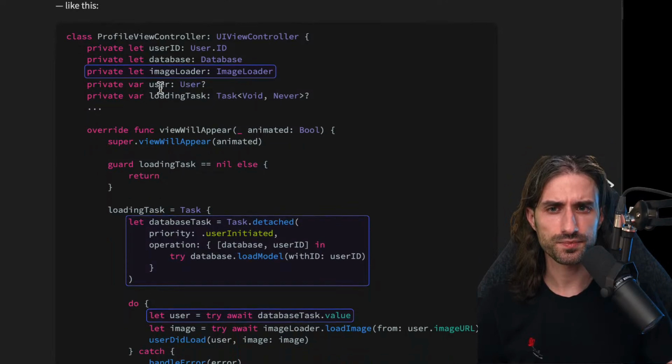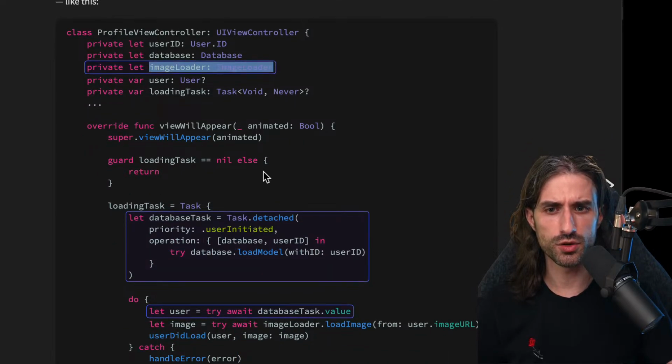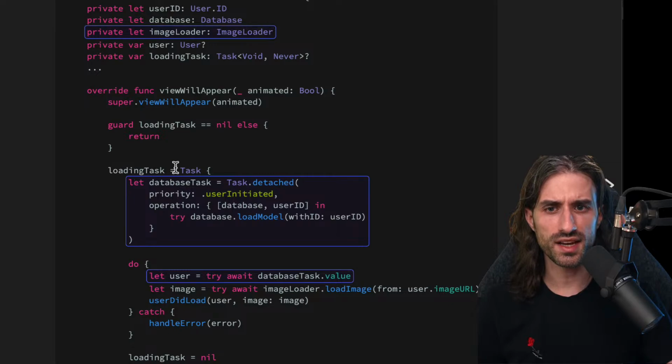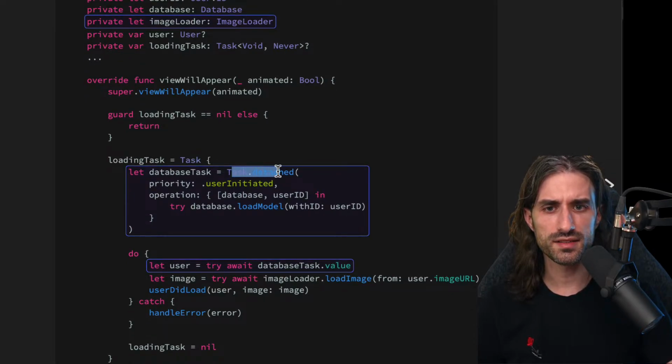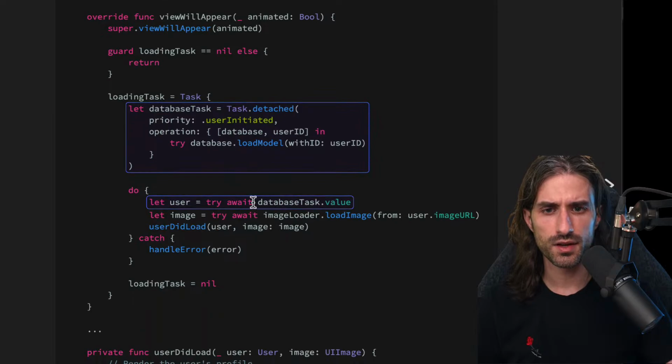Something like this. So we have added an image loader. Inside the loading task, this time it's just a regular task. We create a detached task, which we store its handle inside a local constant. And then we do an await on the value of the task handle. And then once we have the user, we get the image URL from the user to perform the next